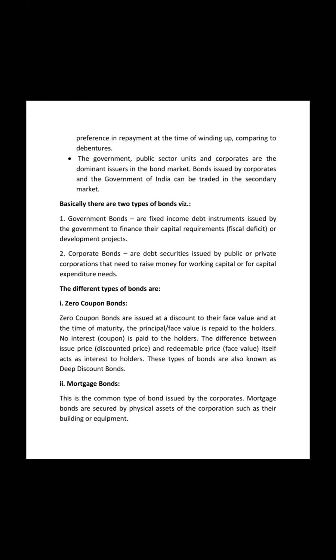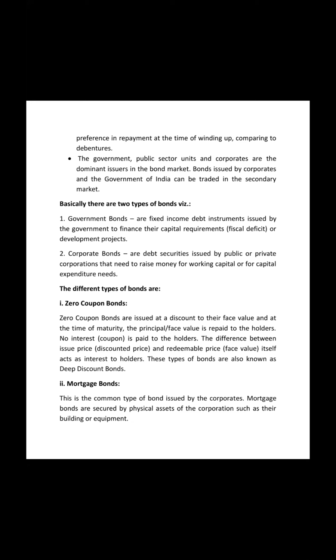Coming to the various types of bonds, the first one is the zero coupon bond. Many times this question is asked: what is a zero coupon bond and what is a deep discount bond? Remember this: zero coupon bonds are bonds issued at a discount to their face value. If the face value is 100, they are issued at 90 rupees.